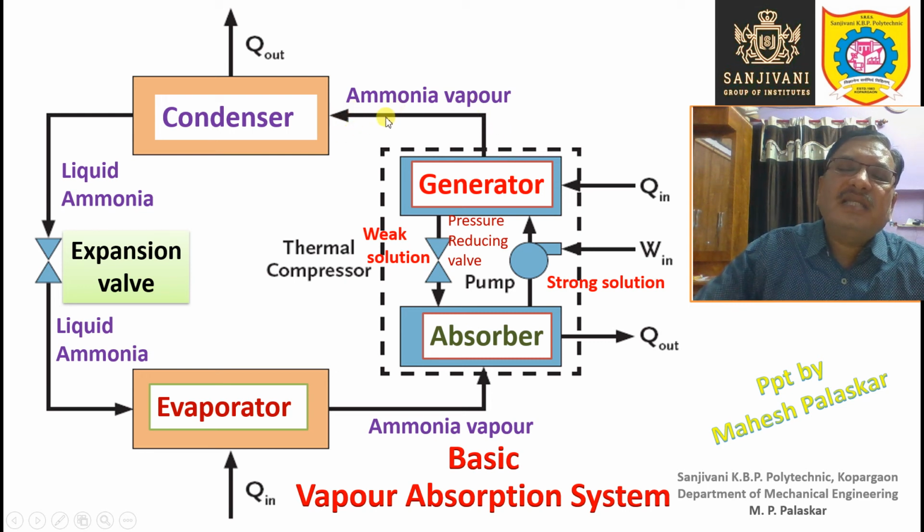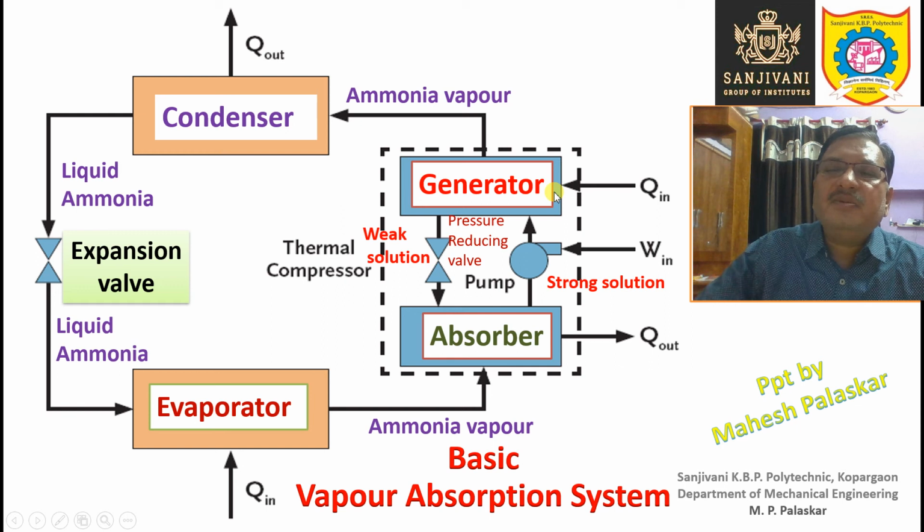So the difference is slightly less than 200 degrees centigrade, and therefore some water may also pass into the condenser along with ammonia vapor. So for that we have the analyzer and rectifier between the condenser and the generator, which we are not studying in this basic vapor absorption system, but that is a further advanced part. But for the time being, just remember that a distillation process occurs in the generator.